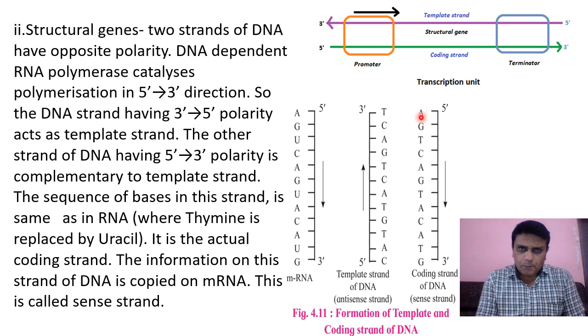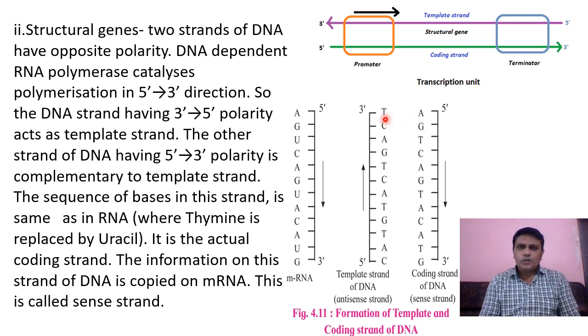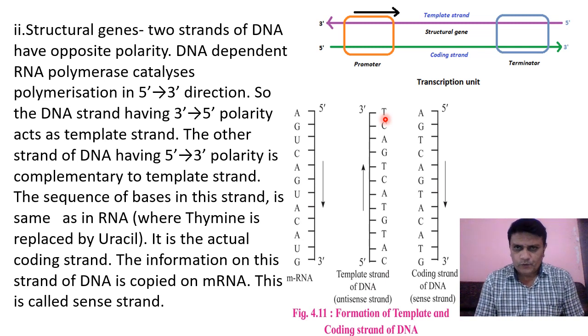Purines are of two types, adenine and guanine. Pyrimidines consist of cytosine and thymine. So if one is a purine, then the other one is a pyrimidine, so the ratio will be 1:1. So both these strands are complementary to each other.